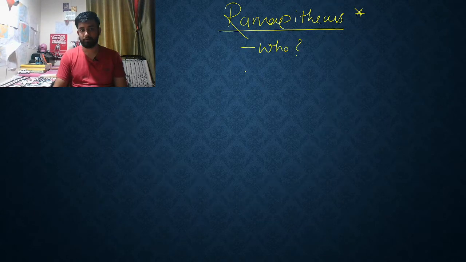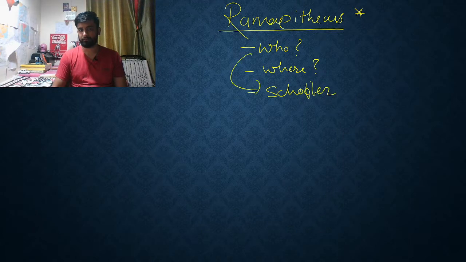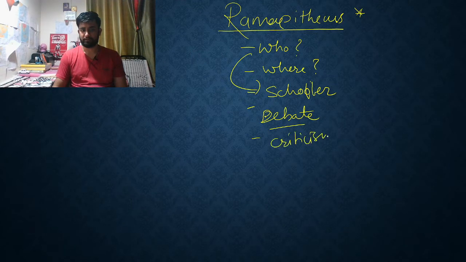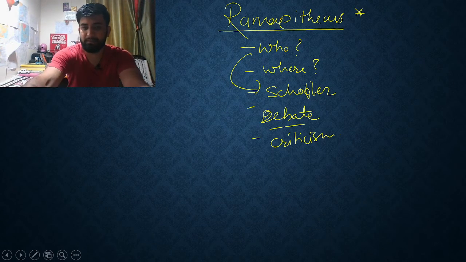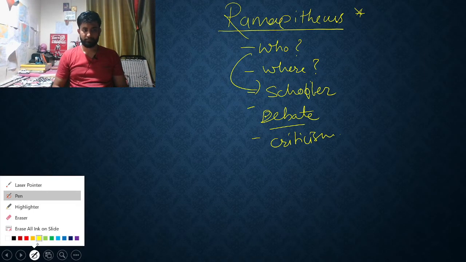Now, first we need to understand about this particular creature, what it was, where it was found, who found it. So our answer writing method is very simple. First is who found it. Second is where. Okay, scholars, basically you can write over here, and if there is any debate, criticism, etc., we will be dealing with it. Okay, now we move to the total answer writing of it.